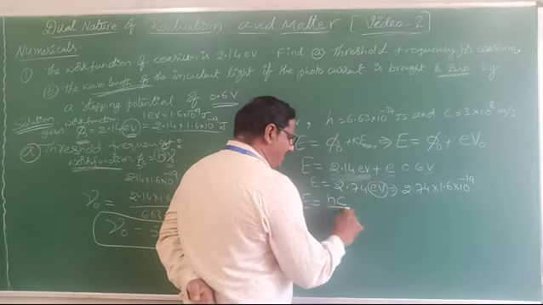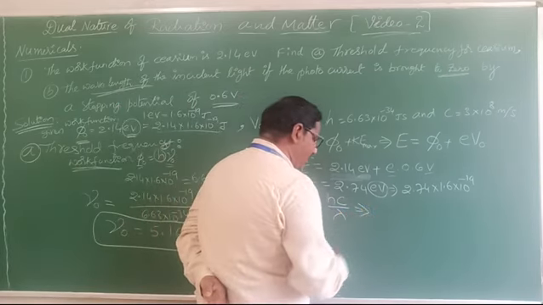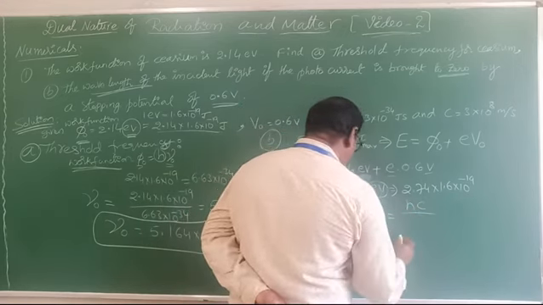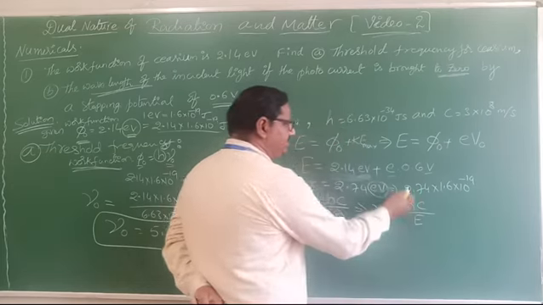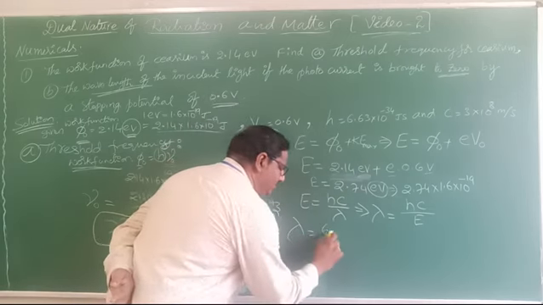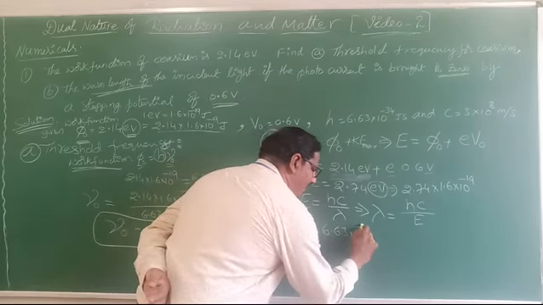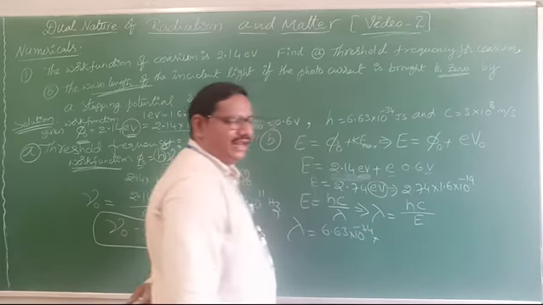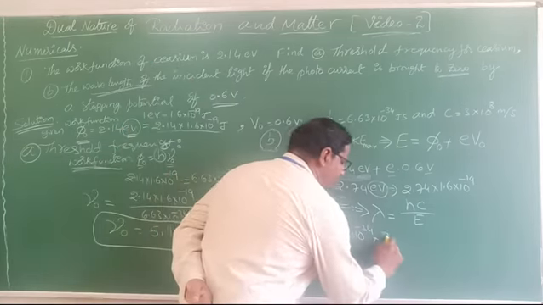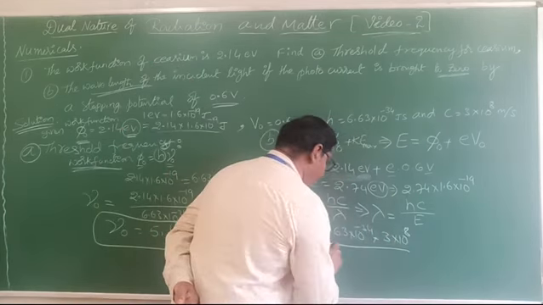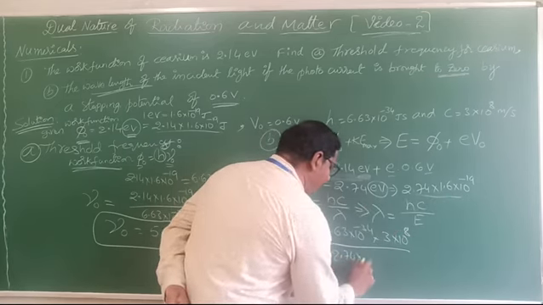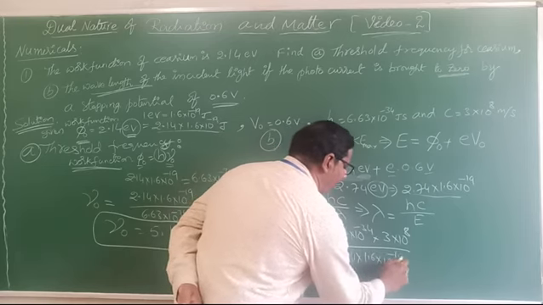So from this, lambda equals hc by energy E. The h value we already know: 6.63 into 10 power minus 34, and the light velocity is 3 into 10 power 8, divided by the energy we measured, 2.74 into 1.6 into 10 power minus 19.